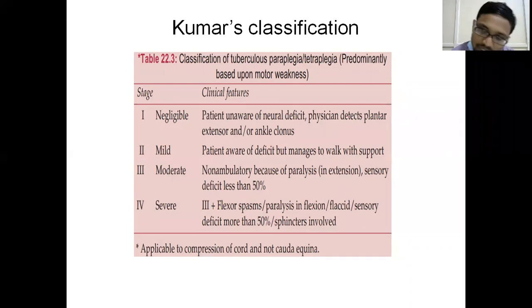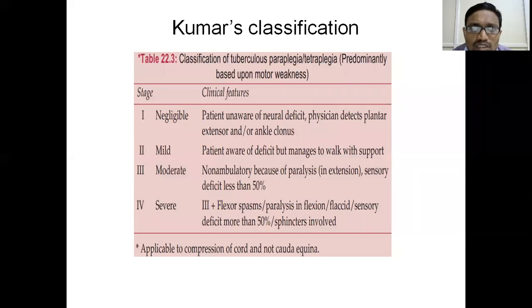The first one is negligible paraplegia. Number 2 is the mild, moderate, and severe varieties. What are these varieties? Clinically, when a patient comes to you walking, with complaints of back pain, you have to check him neurologically.